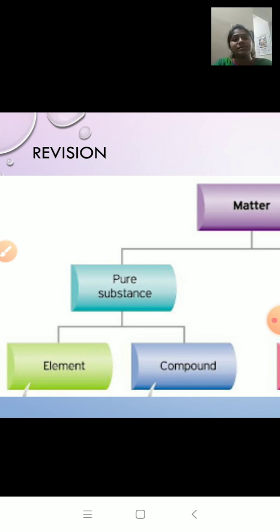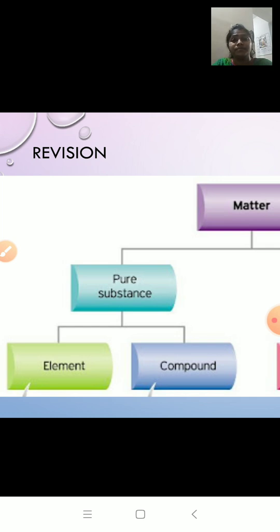Pure substances are those which are made up of only one kind of particle. Or I can say that pure substances are those which are made up of atoms or molecules. There are two types of pure substances, element and compound. So elements are those which are made up of only one kind of atom, and elements cannot be broken down into simpler substances.